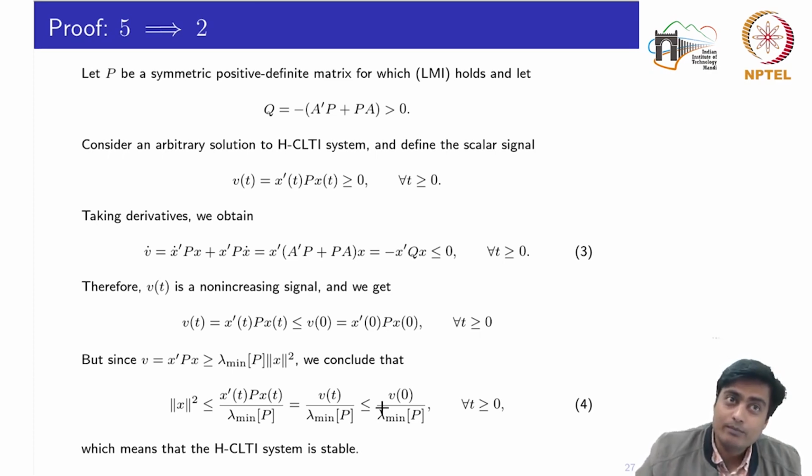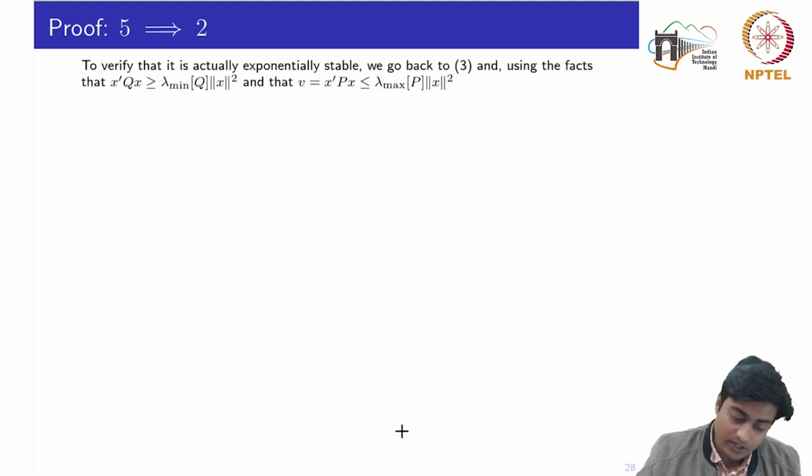But it only proves that the system is stable. It does not yet prove that the system is asymptotically stable. Because for a stable system, it must remain bounded, which has been shown here, that the norm is bounded. Okay, but it does not say that the norm is bounded by an exponential function, which defines the exponential stability. Right? This is what we need to prove next.